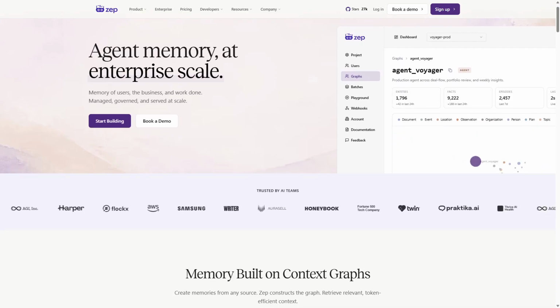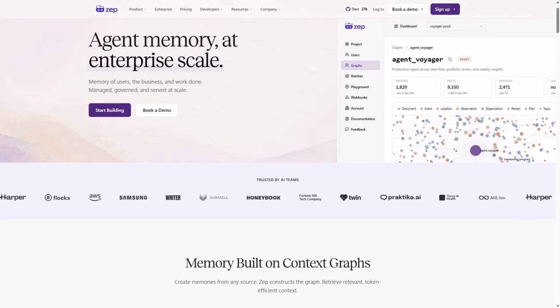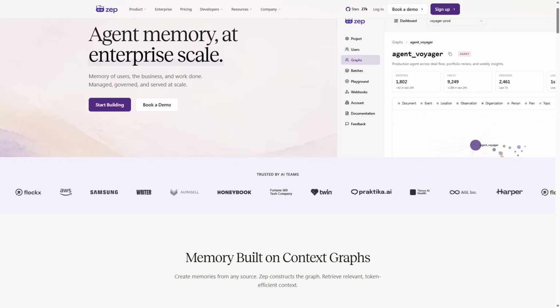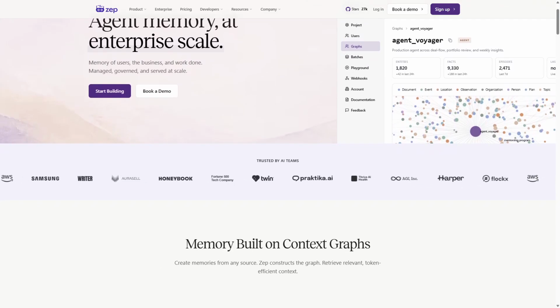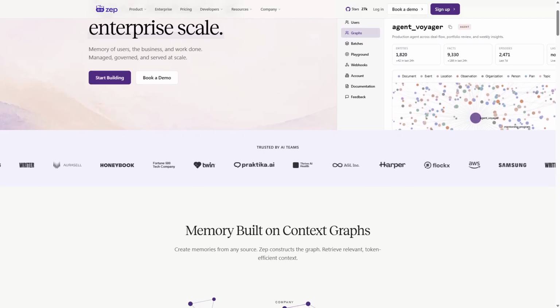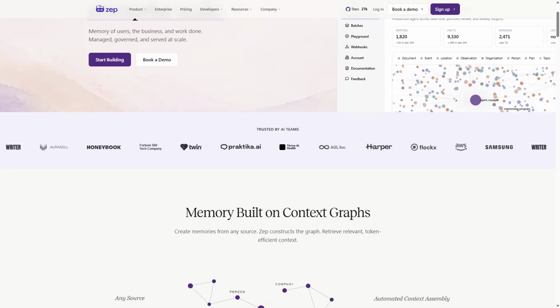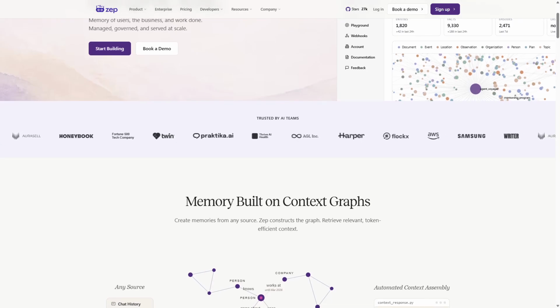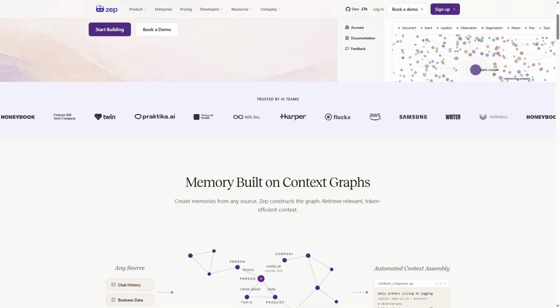At its core, Zep aims to enhance user experience by creating a more personalized interaction with AI. You can think of it as a way to give your AI a bit of a memory boost, so it doesn't forget past conversations or preferences. The user interface is relatively straightforward, which is a plus for those who may not be tech savvy. It feels intuitive, but some features might leave you scratching your head if you're looking for deeper customization.